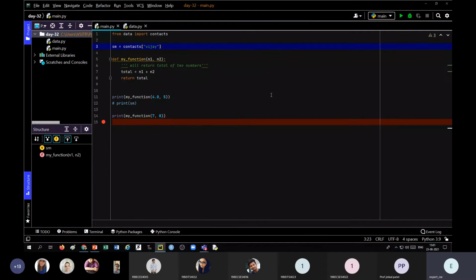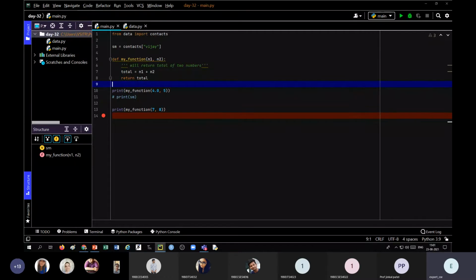Let me close this file right now. Another advantage is the built-in linter. For example, there is a proper program structure so that it can be readable properly. For the definition of any function, the standard structure says that two line spaces should be there before writing the next code.